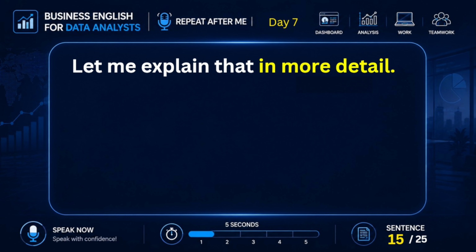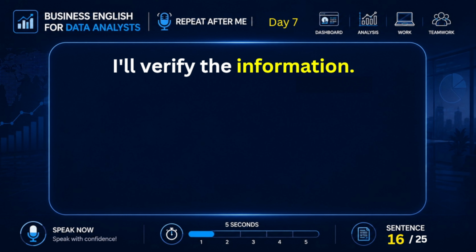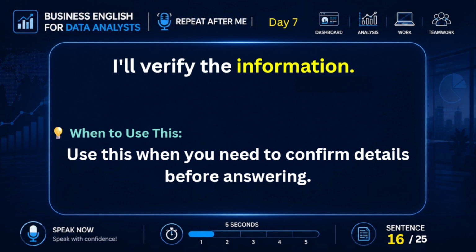Let me explain that in more detail. Use this when providing additional clarification. I'll verify the information. Use this when you need to confirm details before answering.